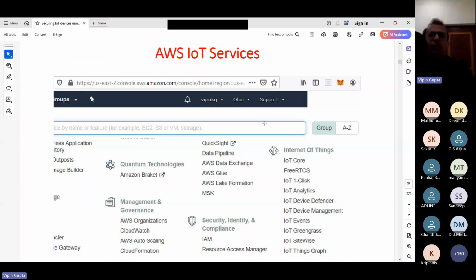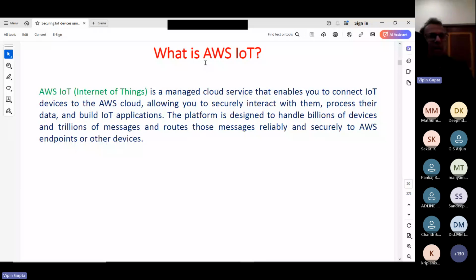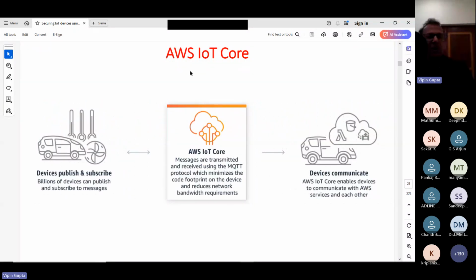Basically, what is AWS IoT? We have already discussed that it can connect billions of devices and can route trillions of messages reliably and securely. Then this we have already discussed, Core, that means devices can publish and subscribe. Please understand, whenever you are discussing the IoT thing, we have to understand that the publish and subscribe mechanism works.